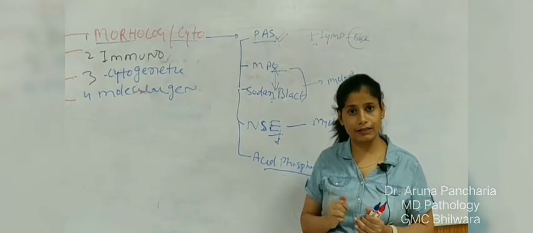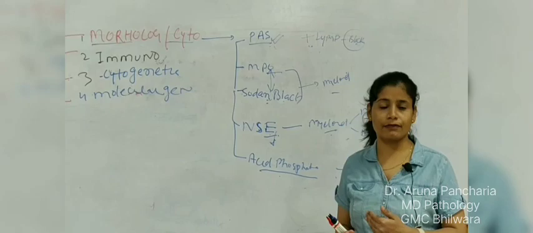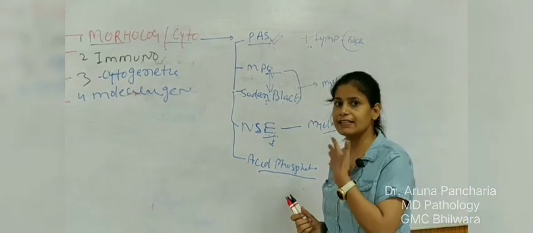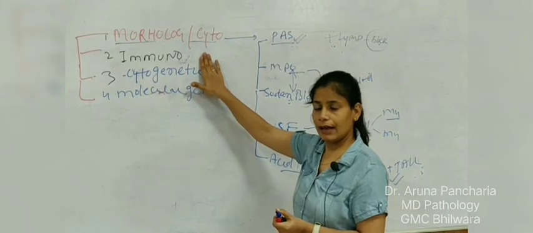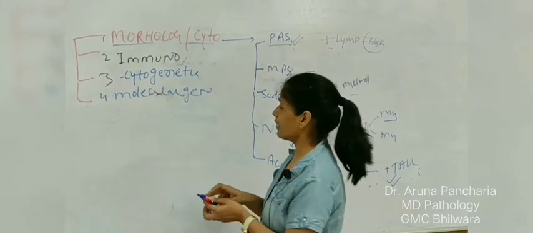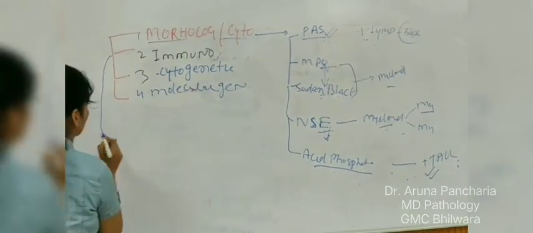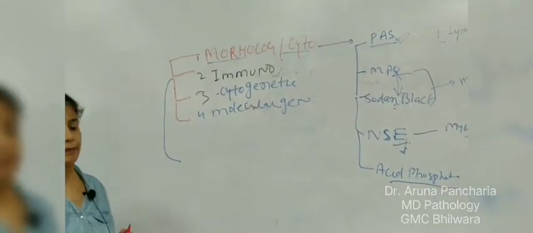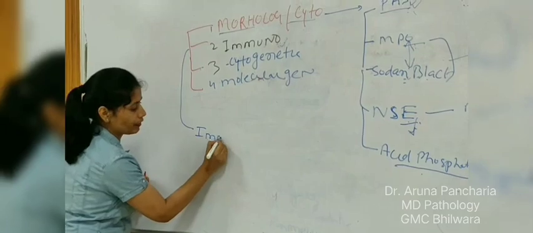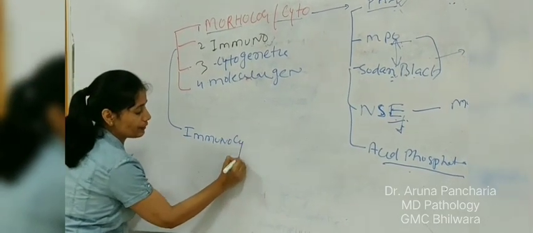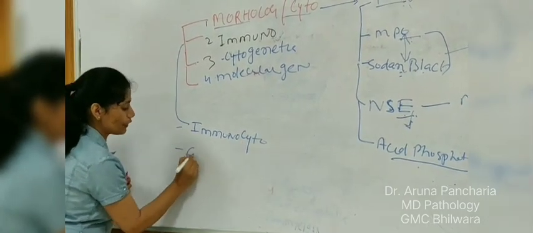myeloid, or lymphoid. So it is helpful for us; we are able to know which lineage is there. Immunophenotyping is of two types: immunocytochemistry as well as flow cytometry.